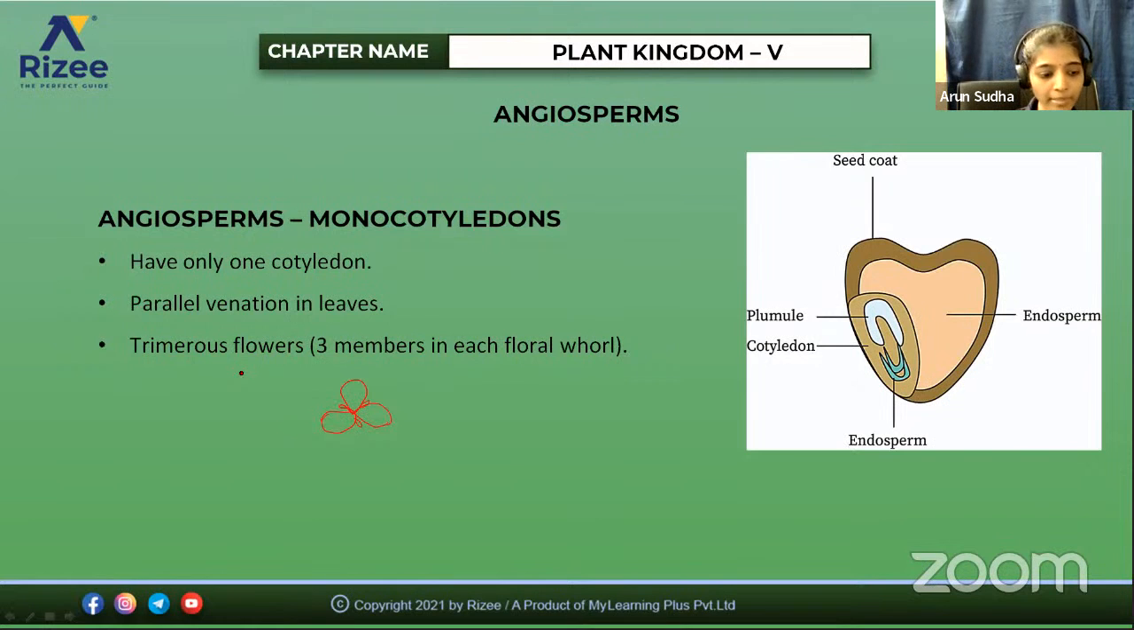For example, if you take the type of root, it is adventitious roots or fibrous roots, particularly in the case of monocots. But in the case of dicots, it is taproot. So even in the type of roots and also the arrangement of the vascular bundles, they show differences between dicot and monocot.